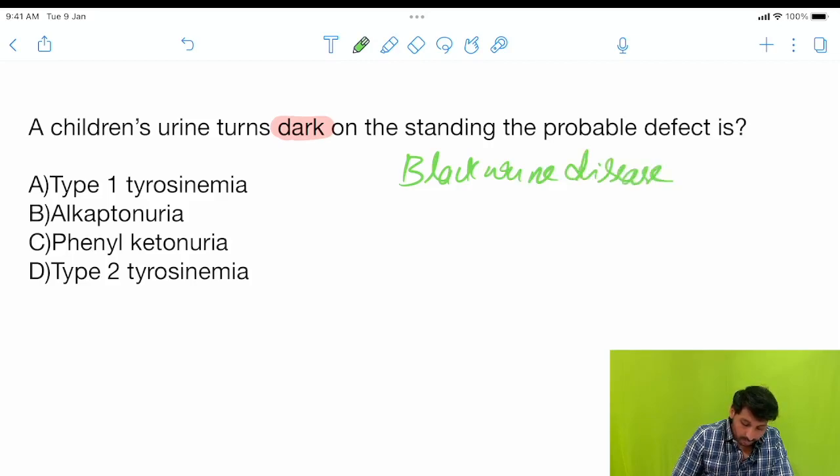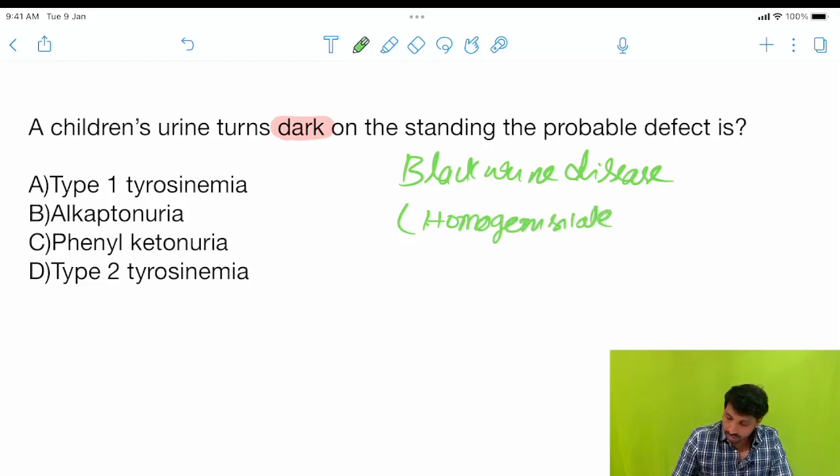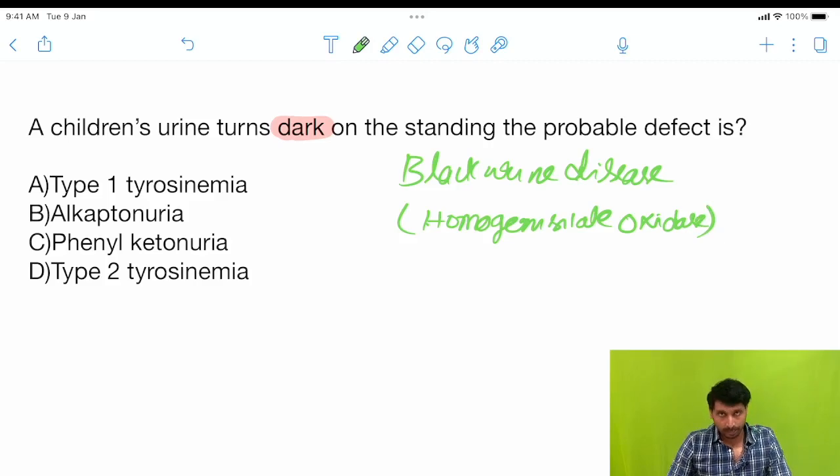This black urine disease is because of accumulation and excretion of the compound homogentisate, due to deficiency of the enzyme homogentisate oxidase, right? These are known as alkapton substances.